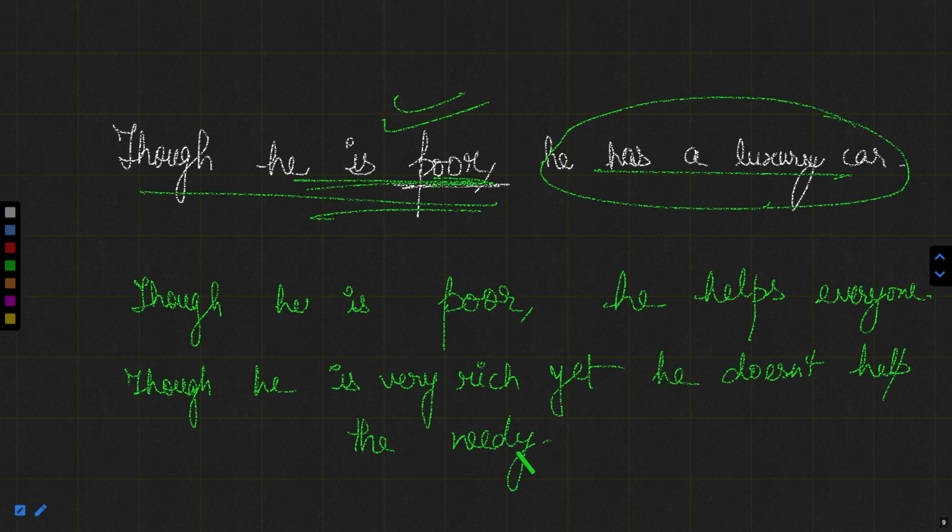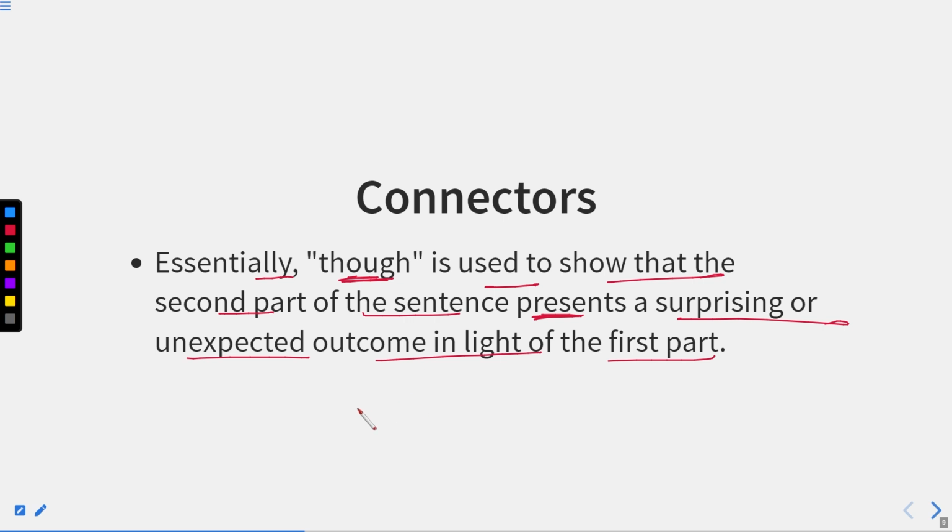Though he's rich, it means he is capable of helping others, but he does not do so. So we are just contradicting or negating the meaning of this particular statement. So here we are using the word though to show a statement which has been negated by another statement. So this is actually the example of though.